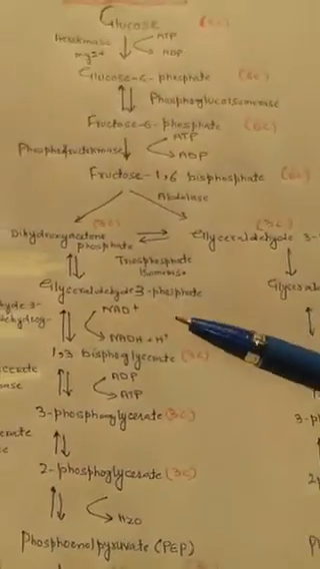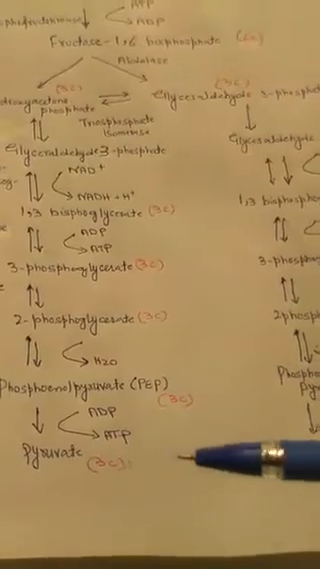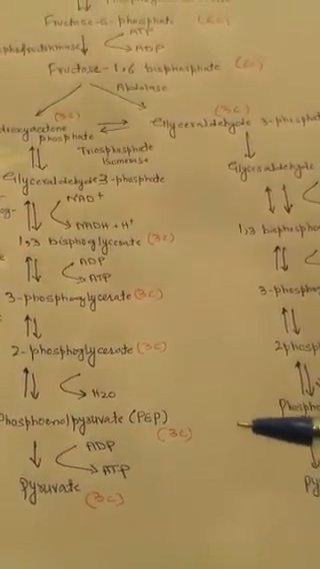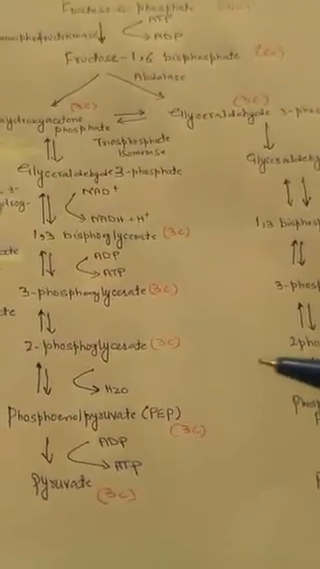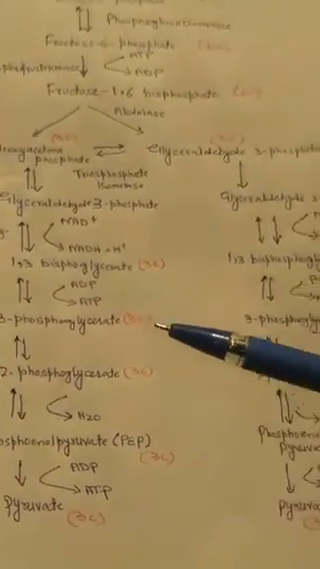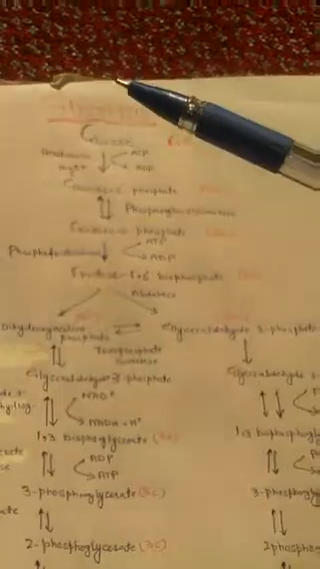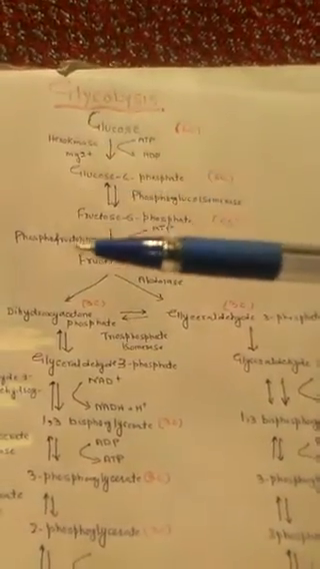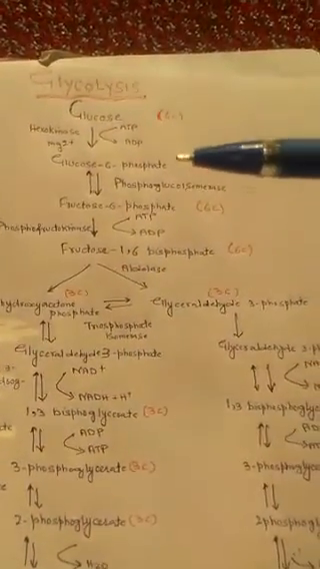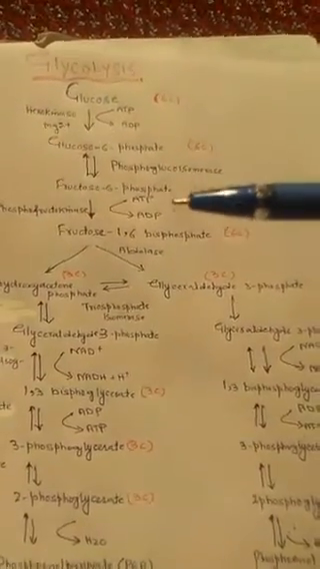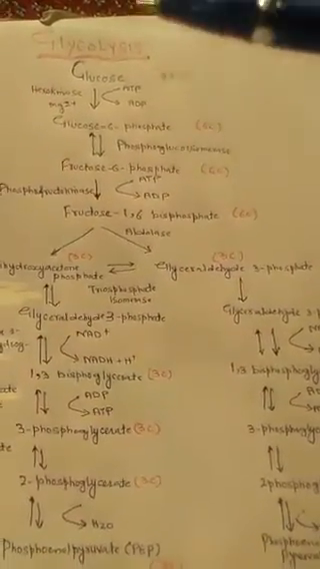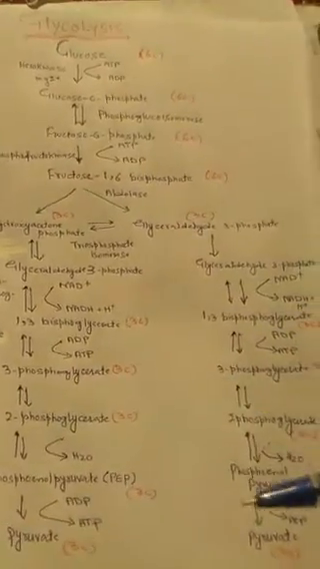We have observed that at the end 2 molecules of pyruvic acid or 2 molecules of pyruvate are formed from every molecule of glucose. So it was all about glycolysis. In the next video we will calculate how many ATPs are produced during glycolysis, or at the end of glycolysis how many ATPs are produced.